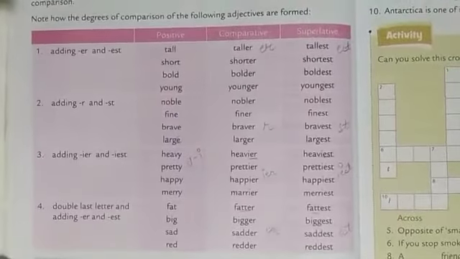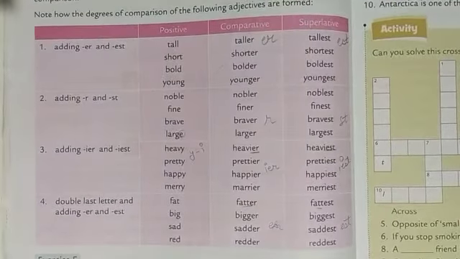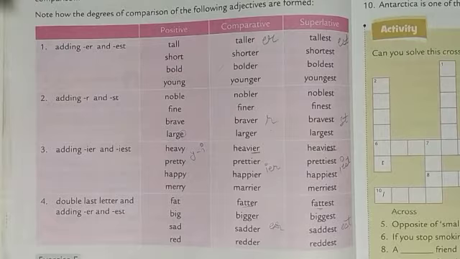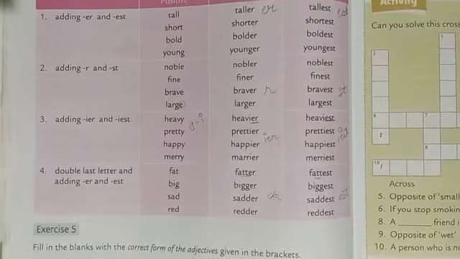They're very simple. You just have to see where to add er and where to add est. If e is already there, you have to add r and st, and if y is there, you have to convert it into i and then add er and est. And if it's a three letter word, you have to double the last letter and add er and est.